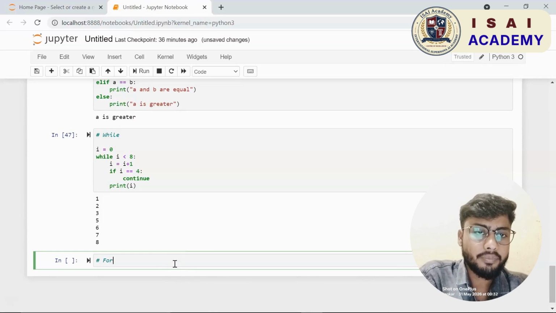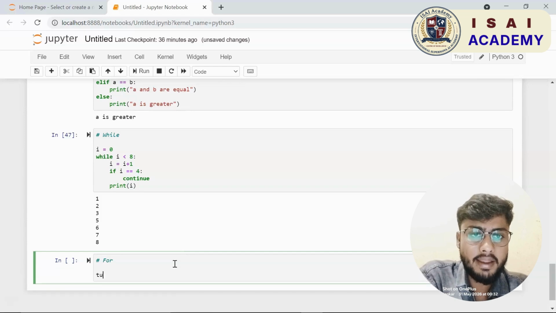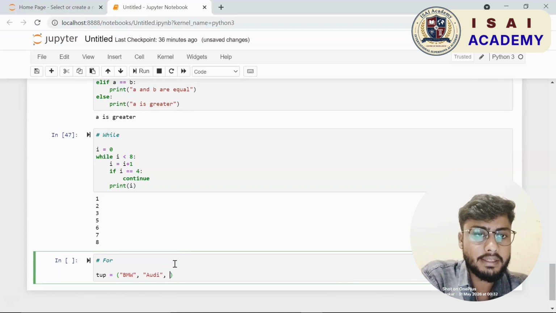Okay. So here we are checking if i is less than 8. So the first value is 0. 0 is less than 8. Then I am incrementing the value of i by 1, so i becomes 1 now. From 0 it has become 1. Then I am printing i. The loop continues until we have the value of i equal to 4. So if the value of i is equal to 4, I am skipping the current iteration.